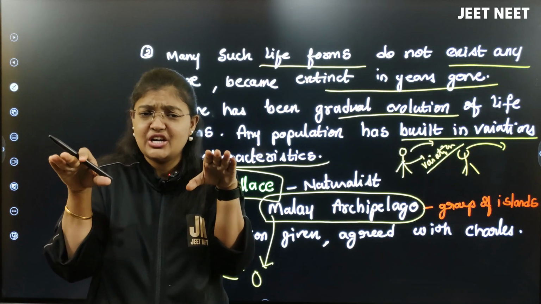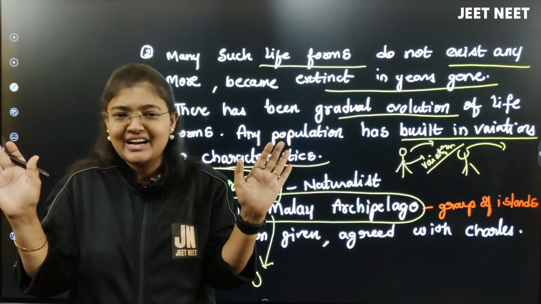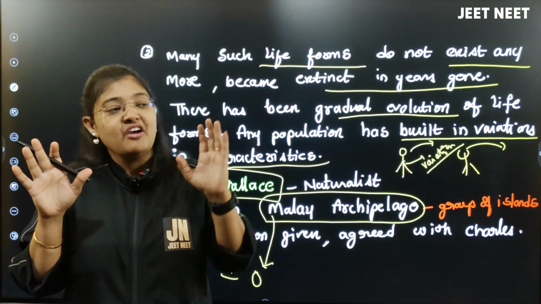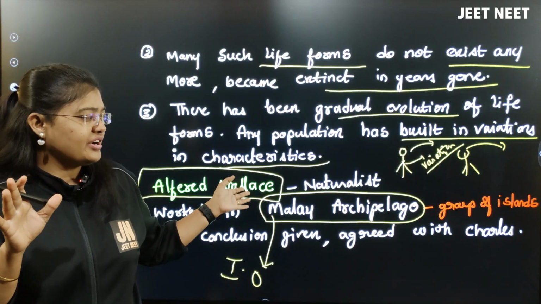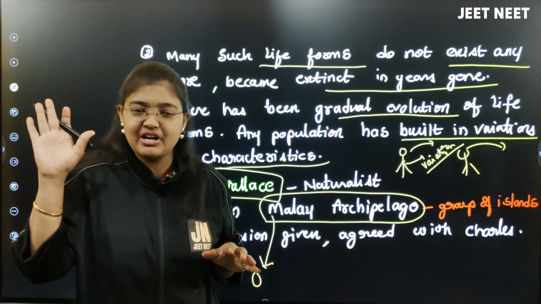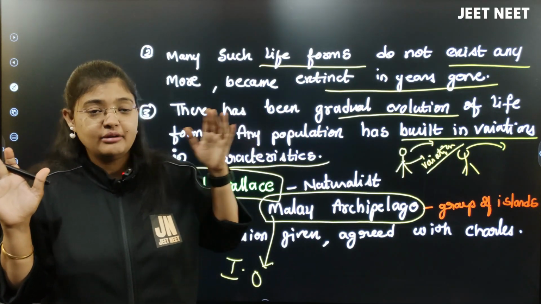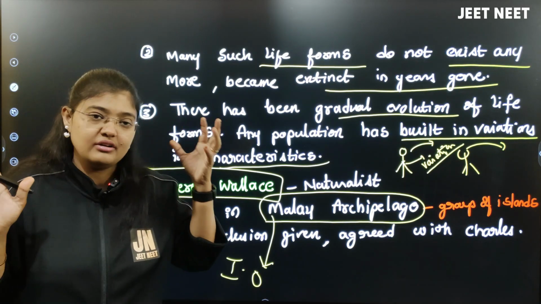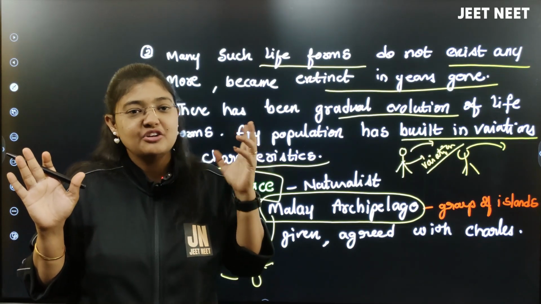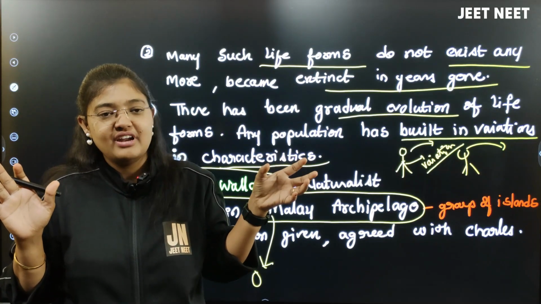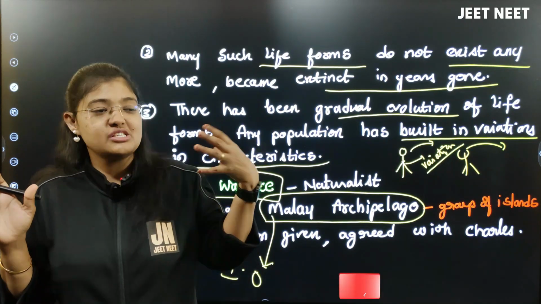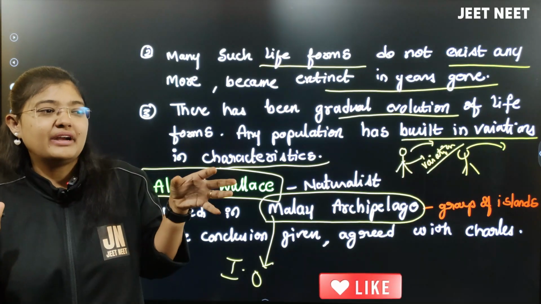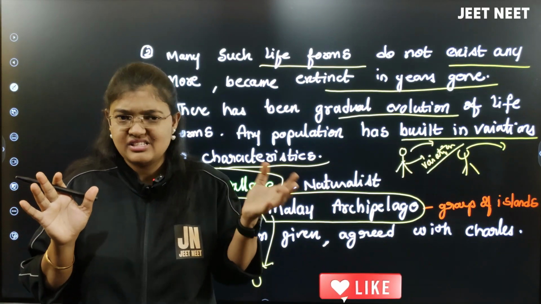Both the scientists were doing the same work, but they didn't know they were working on the same point, right? Alfred Wallace was not related to England, whereas Charles Darwin was. In the 18th century England had the upper hand, it was ruling. So Alfred Wallace had to send his thesis and project work to England to get approved, to get a patent or approval from the scientists there.